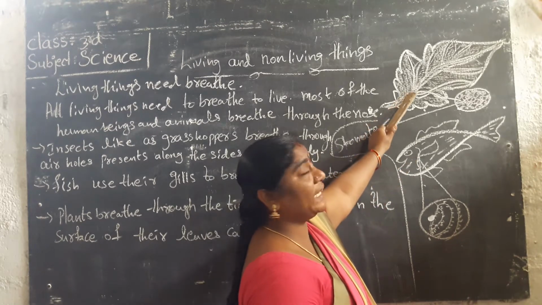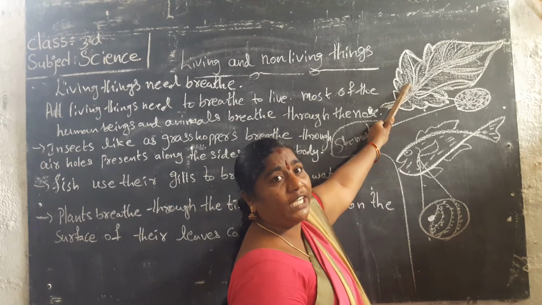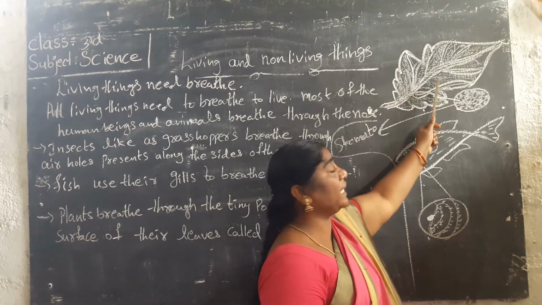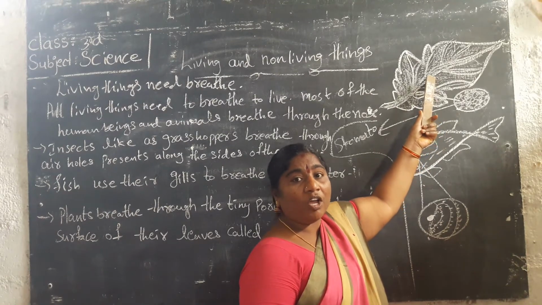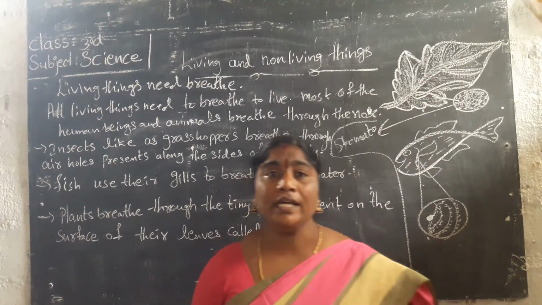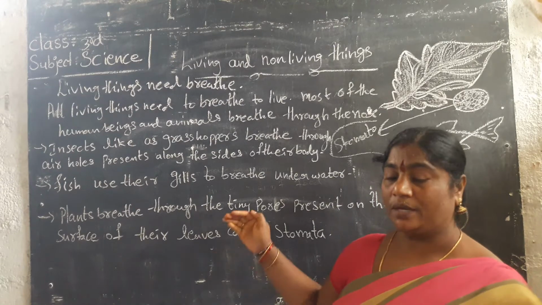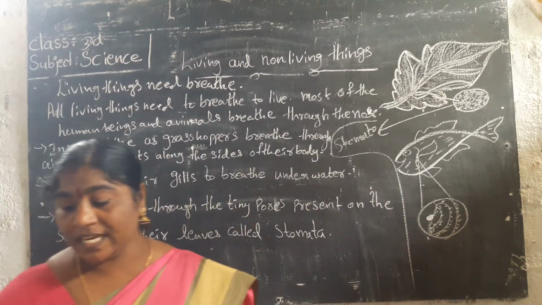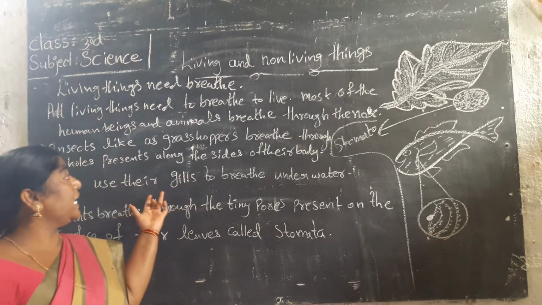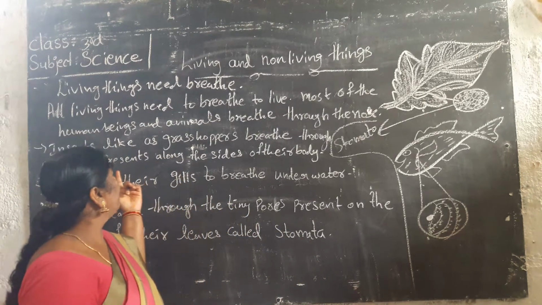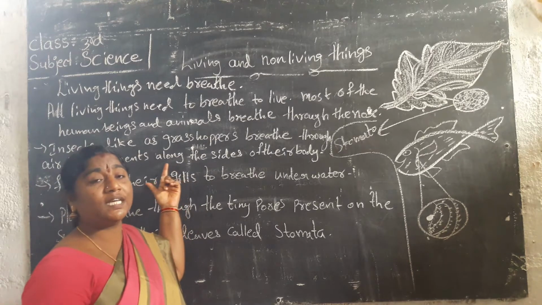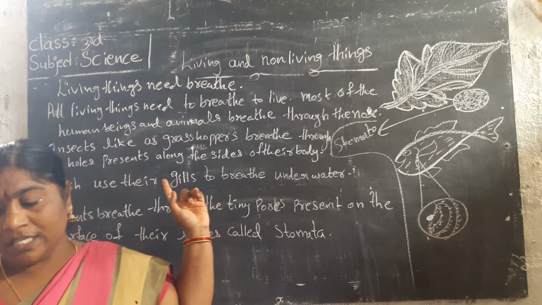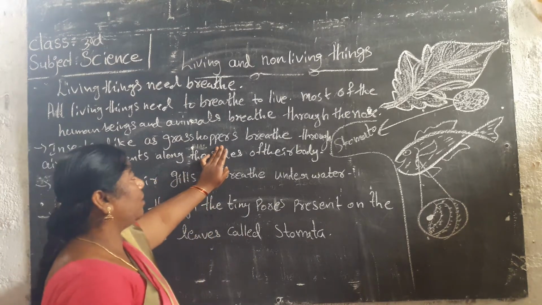And plants have tiny pores on the surface of their leaves, called stomata. They can breathe through these holes. These tiny pores are called stomata. In insects like the grasshopper, the air holes are along the two sides of the body. Those air holes are called spiracles.